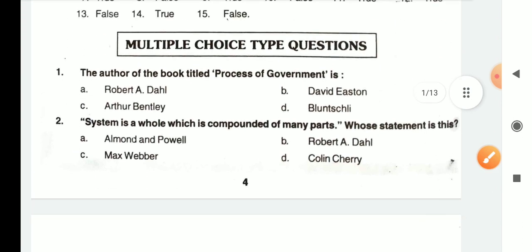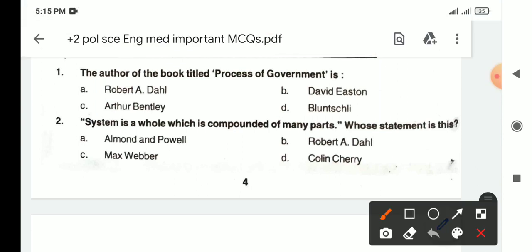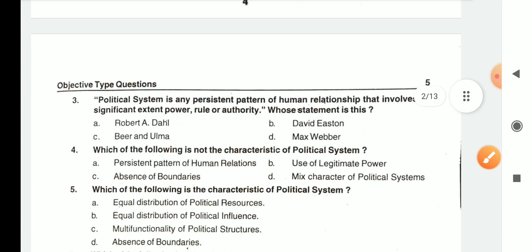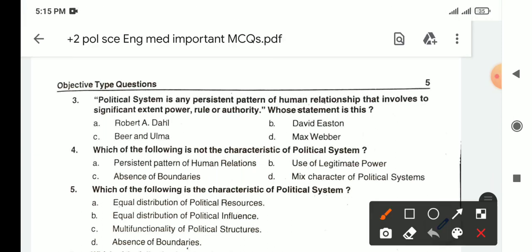Next question is, system is a whole which is compounded of many parts. Whose statement is this? It is of Kelly Cherry. Then we have, political system is any persistent pattern of human relationship that involves to a significant extent power, rule, and authority. And this statement is of Robert A. Dahl. Keep in mind, we will have to memorize, we will have to cram certain definitions.